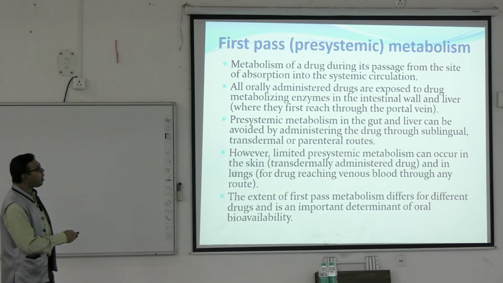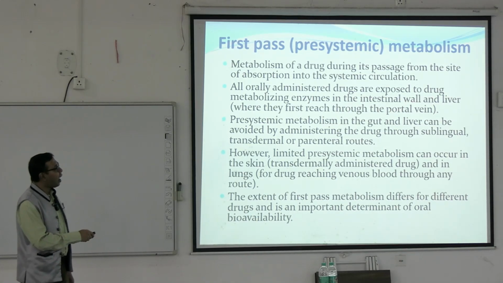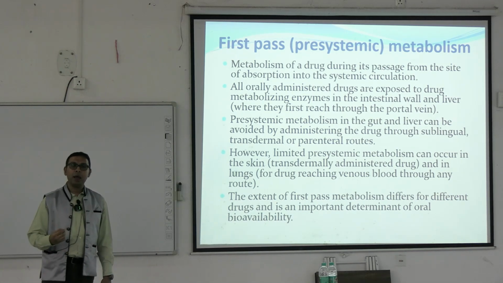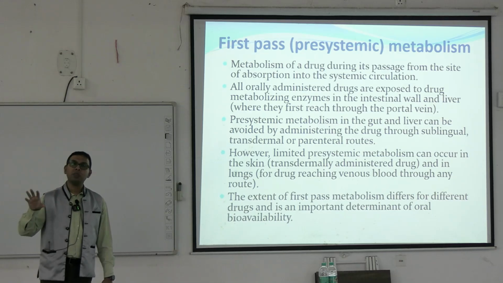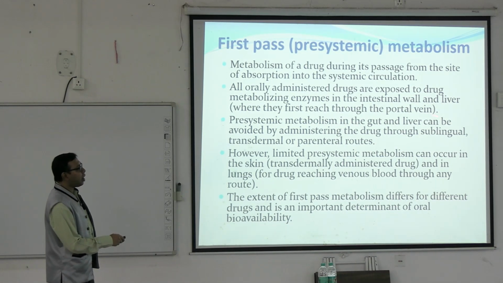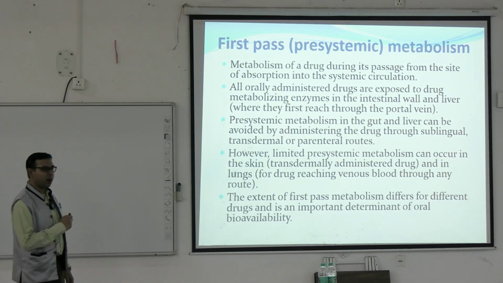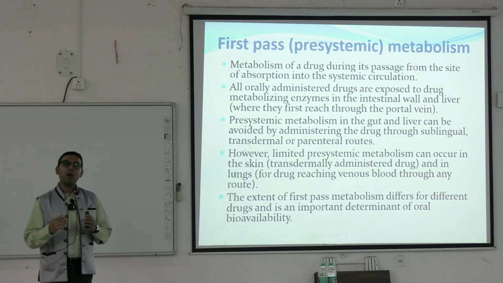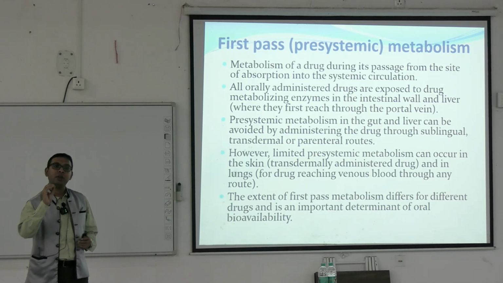All orally administered drugs are exposed to the drug metabolizing enzymes in the intestinal wall and liver. So first pass metabolism mainly happens through the metabolizing enzymes present in the intestinal wall and, most importantly, in the liver. The most common site is the liver. Pre-systemic metabolism in the gut and liver can be avoided by administering the drug through sublingual, transdermal or parenteral routes. So if we want the bioavailability to be more, we do not want first pass metabolism, so that most of the drug will reach its destination.